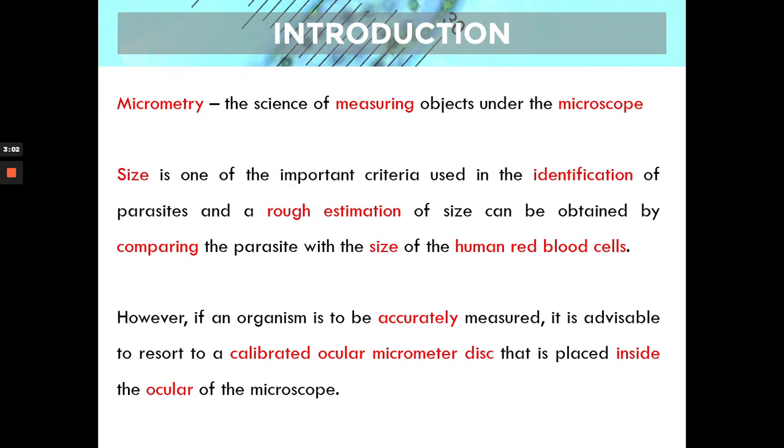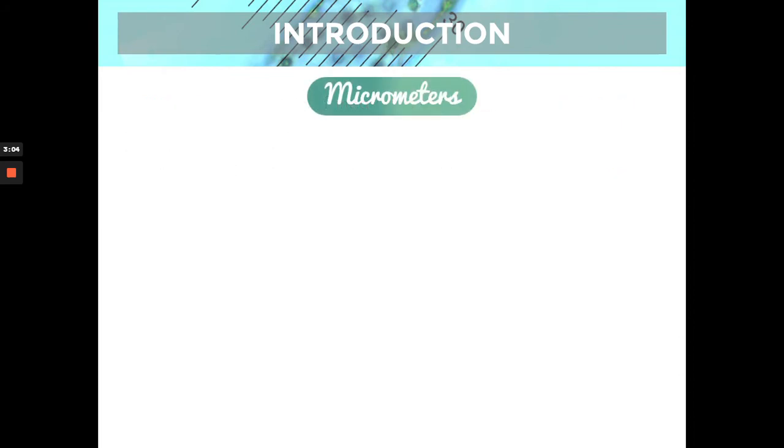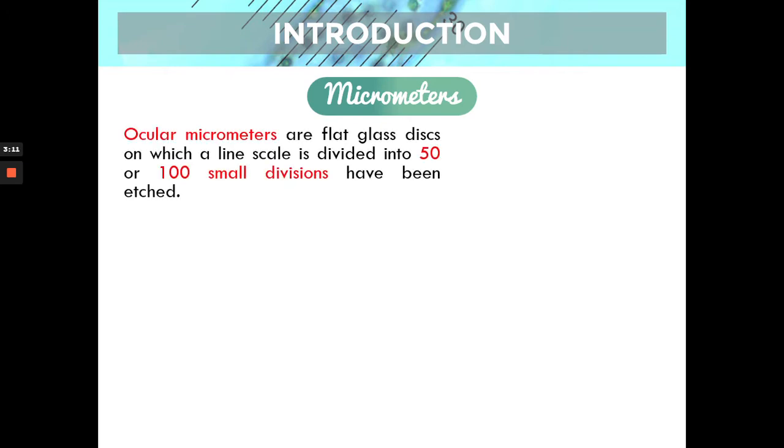Now we go to your micrometers. As mentioned, there are two types of micrometers: the ocular and the stage. Ocular micrometers are glass discs. We'll have a picture later. It is a glass disc that has a ruler inside of it, with 50 to 100 small divisions on the glass disc. This glass disc is placed in our eyepiece, our ocular eyepiece. That's why it's named the ocular micrometer.